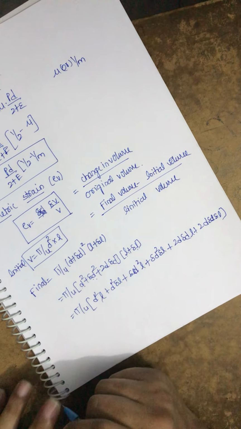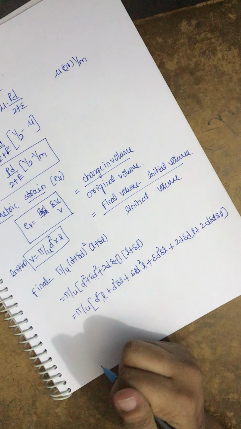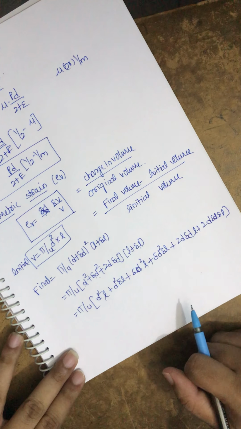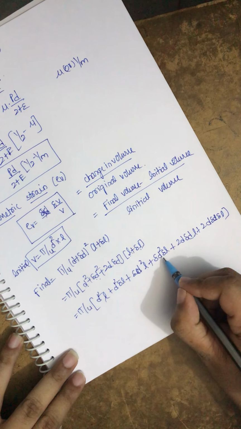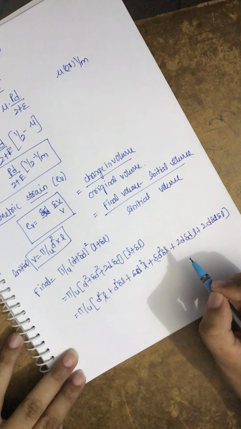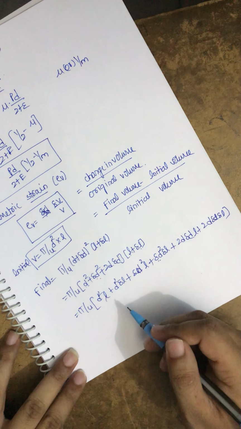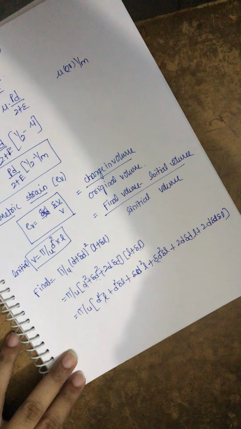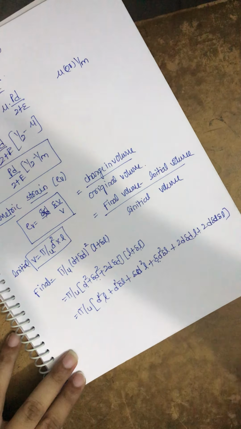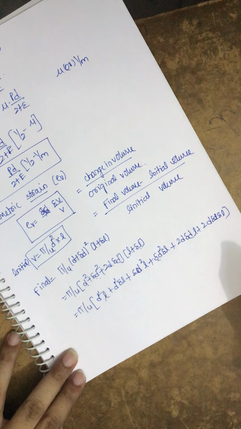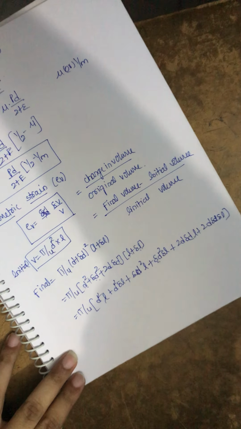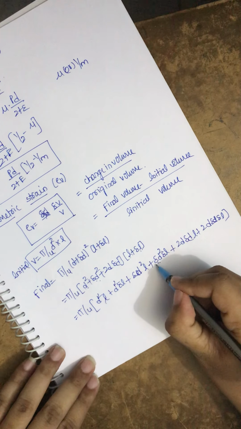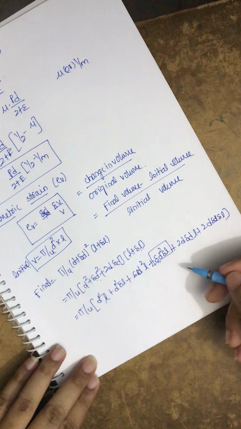We know delta L is a very small thing. That means delta L or delta d, the change itself, is a very small thing, of the order of 0.001. If we have delta d square, and delta d is 0.001, its square can be 0.000001. Then if it is multiplied with delta L, it can be 0.000000 something. So what we are doing is we are eliminating some simple or easy terms. That means this can be eliminated because it is a very small term.